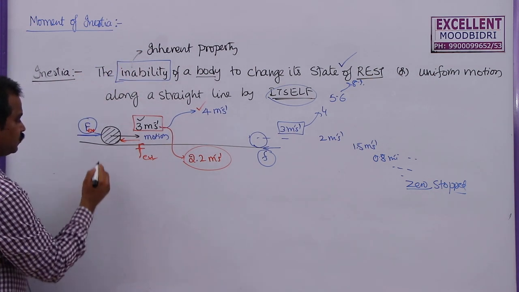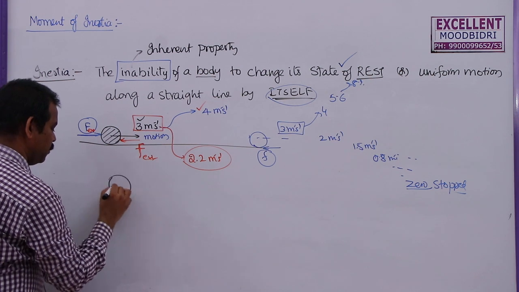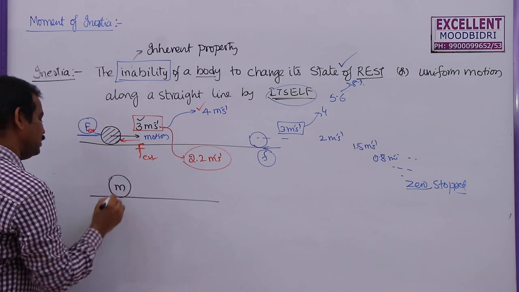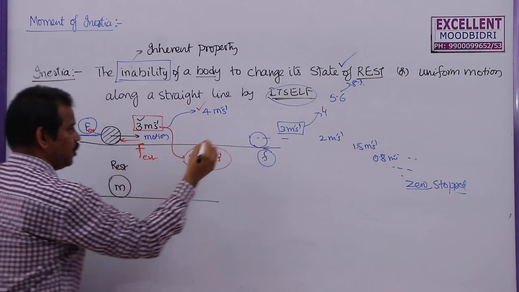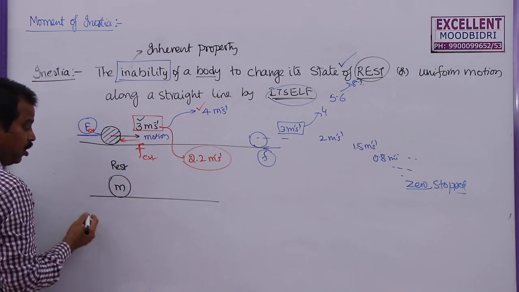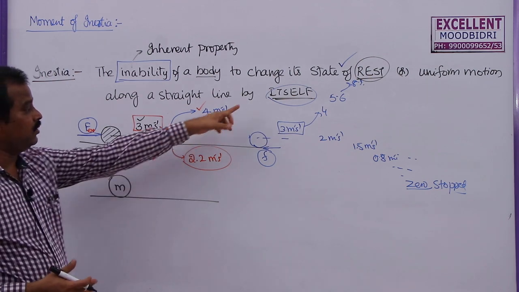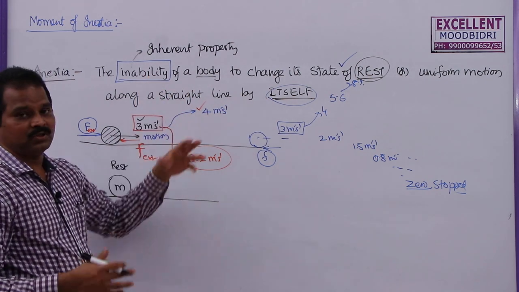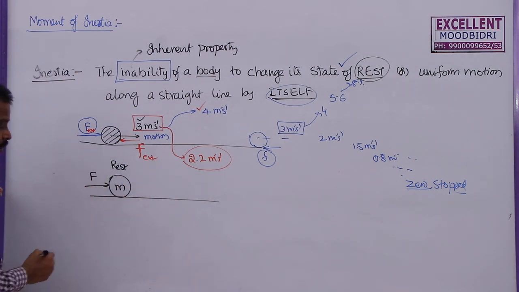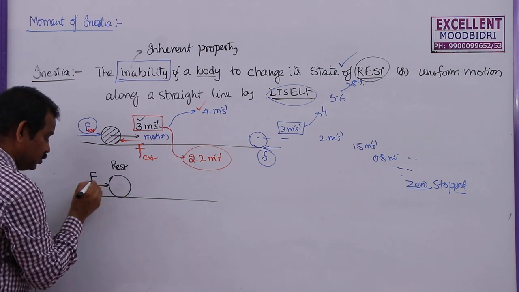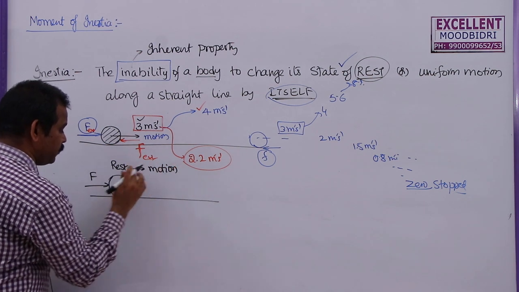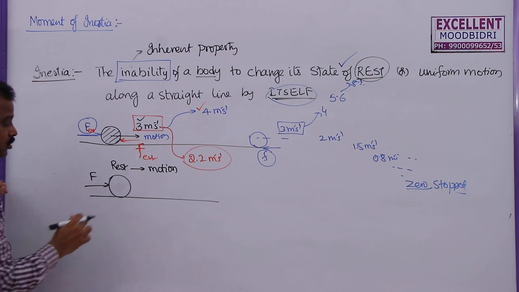Now, similarly, if you take a body of mass m, let us say it is at rest first, because I have to discuss this case also. Previously, it was moving with uniform velocity. Now, let us say it is at rest. How to change the state of rest? By itself, it cannot change its state of rest on its own. Compulsorily, we need to apply some force. Let the force applied on this one be F. And due to this application of force, the body comes to motion. So, the state of rest changes to motion.